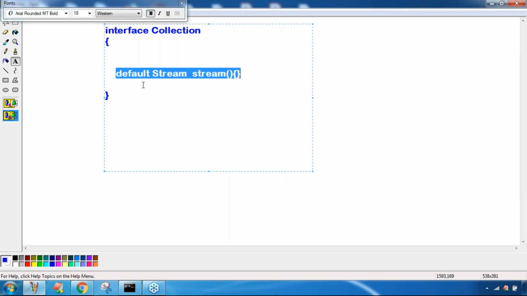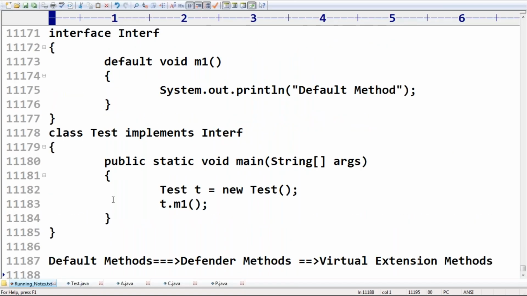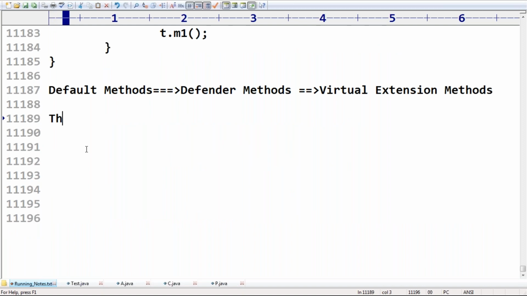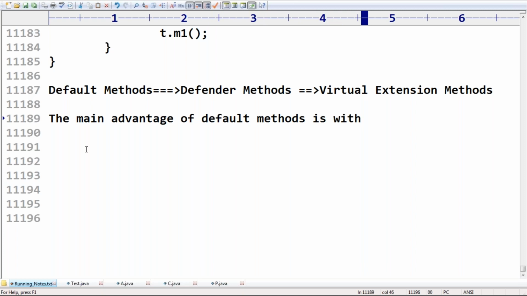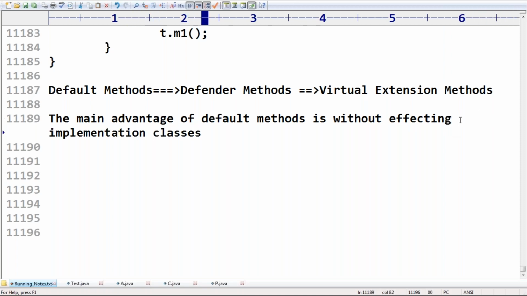Yes, friends. If any person asks what is the purpose of default methods, the simple answer is: what is the main advantage? The main advantage of default methods is that without affecting implementation classes, we can add new methods to the interface. Remember this.